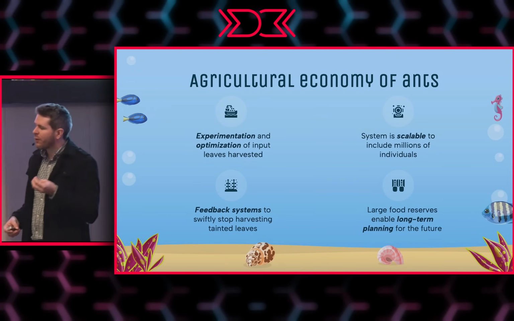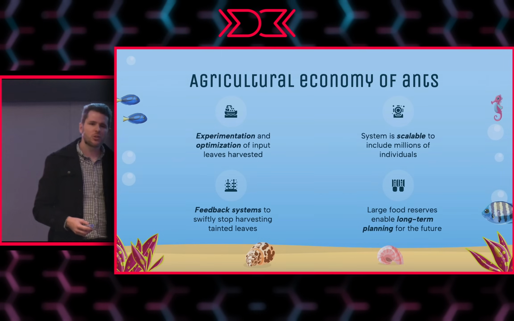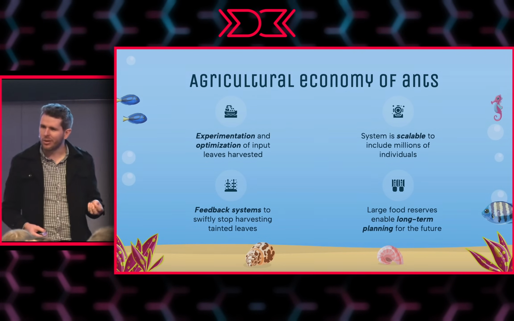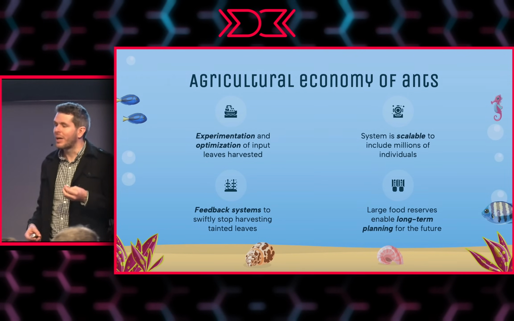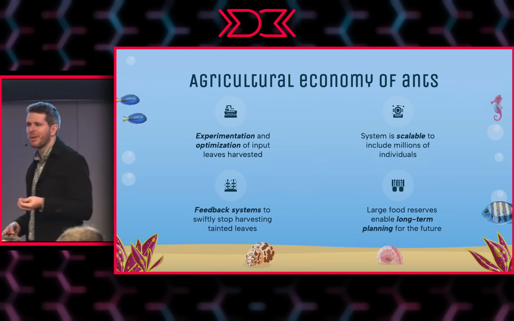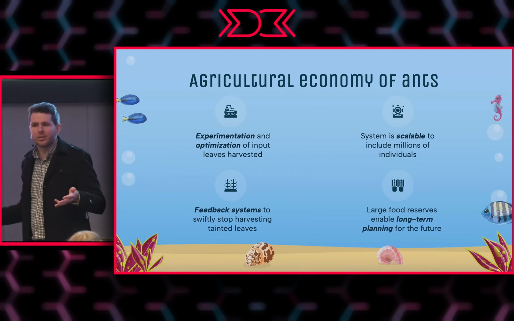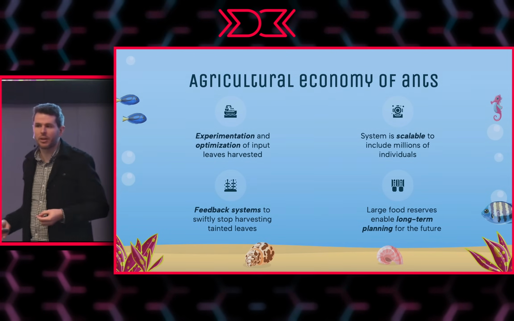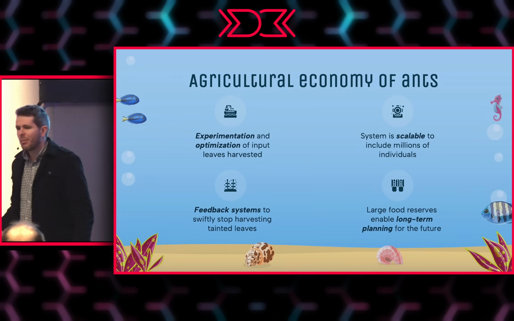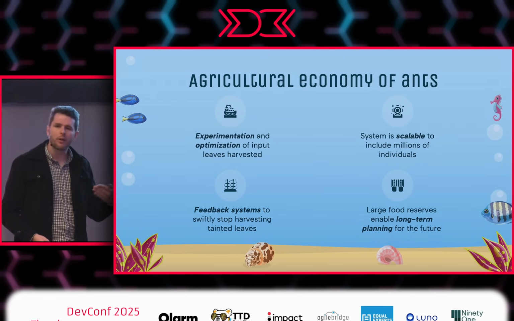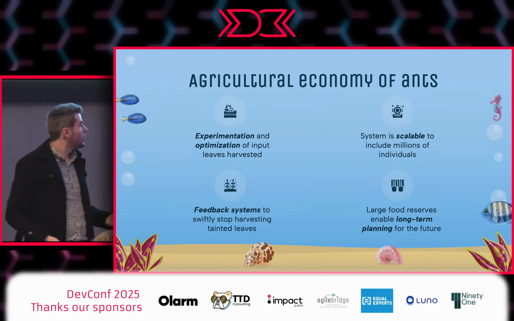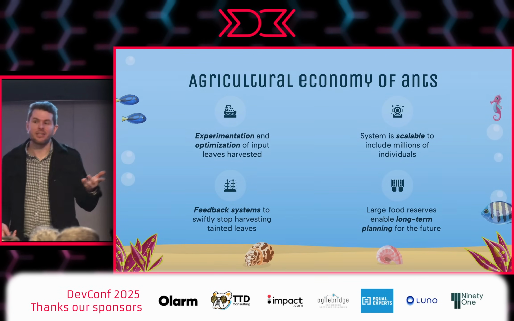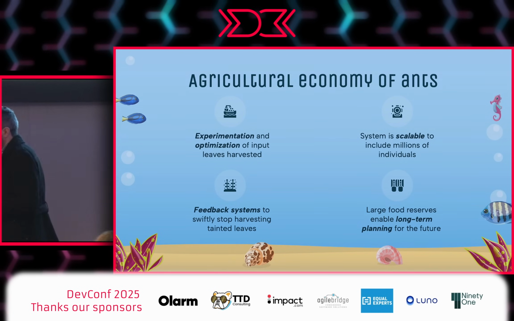When they are storing food for the long term, they are not storing food because they might be hungry tomorrow. They are storing food because in 20 or 30 generations' time, there might be an ongoing drought that just doesn't seem to stop. It lasts their entire lives. But they are able to plan and store enough food to get them through these hard periods, which I think exceeds our own ability to plan for the future as humans.